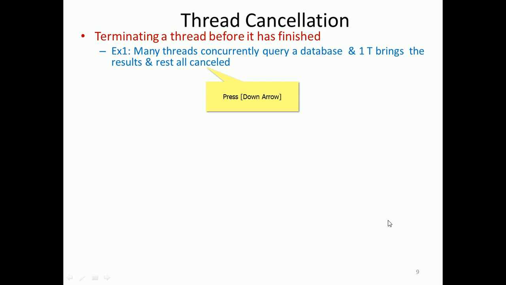Many threads concurrently query a database, so n number of clients contact the database server. What will happen? One thread brings the result very fast, and the rest are automatically cancelled.